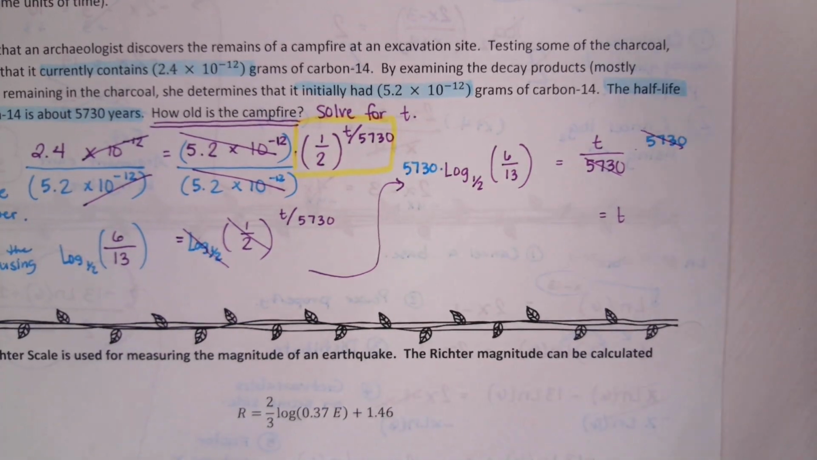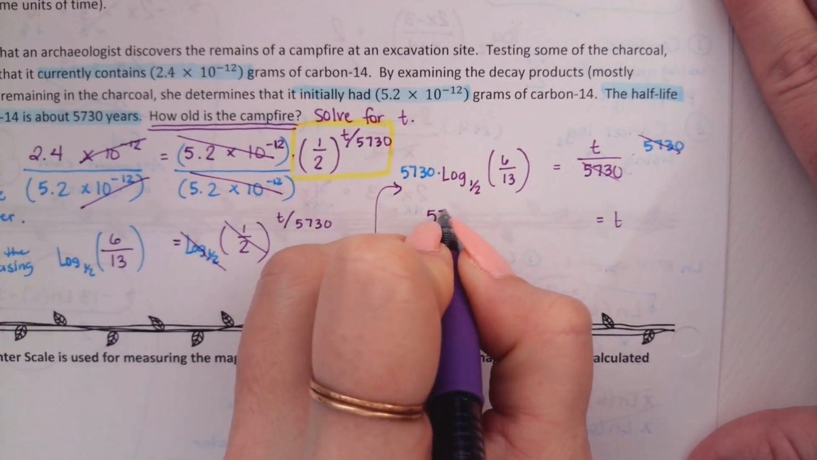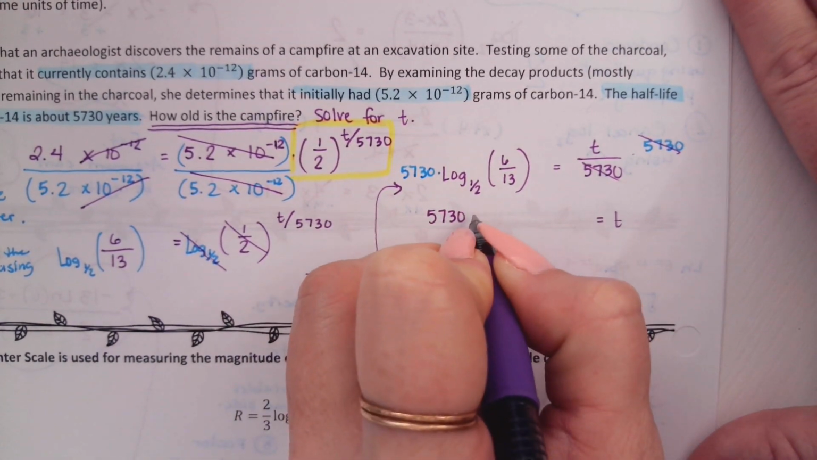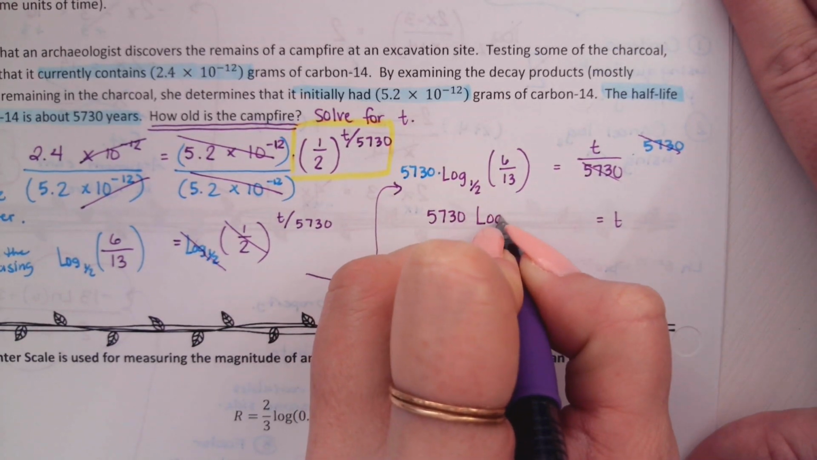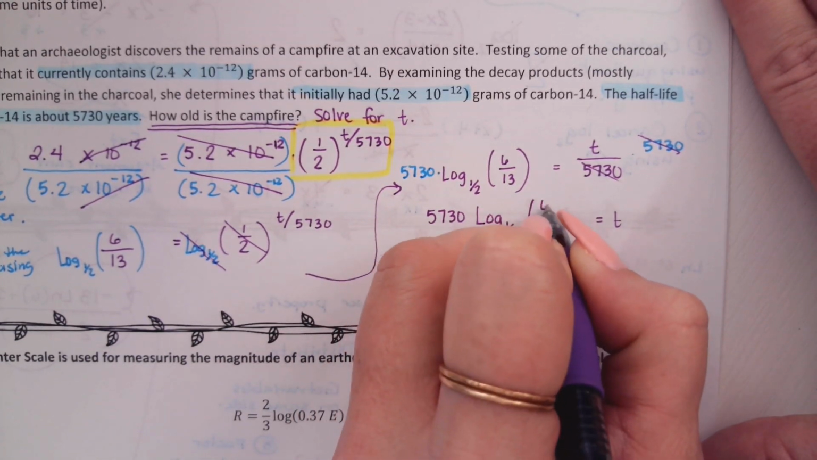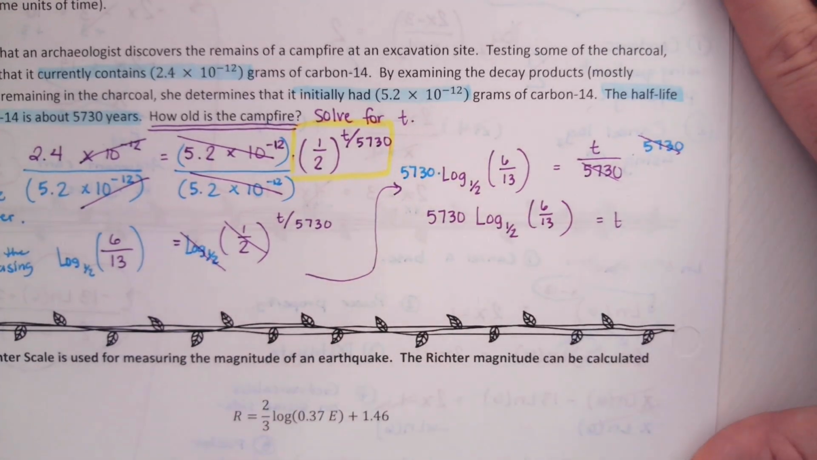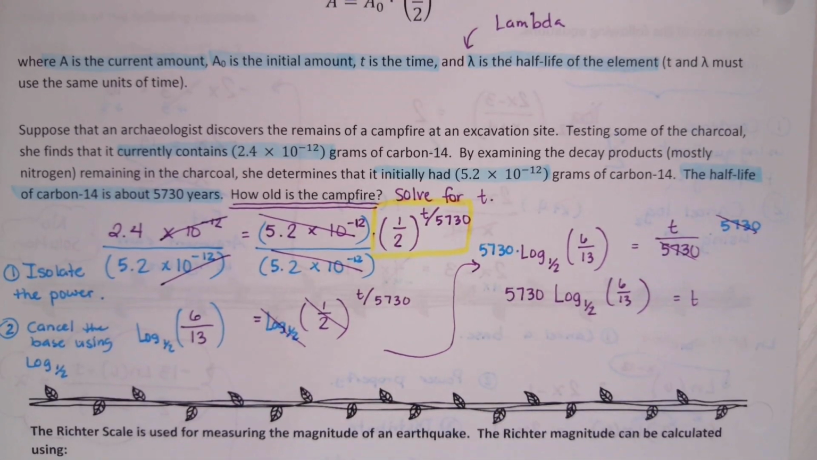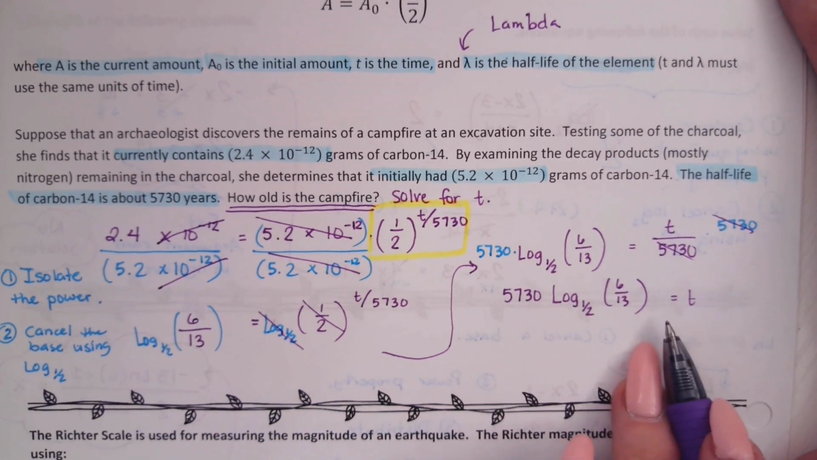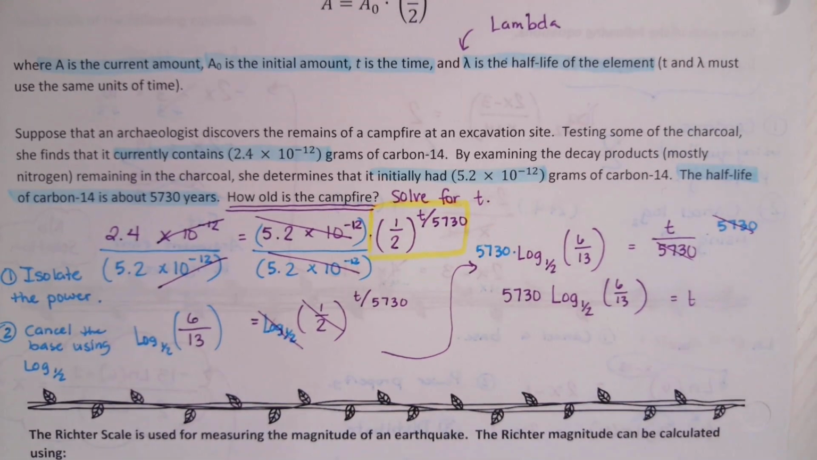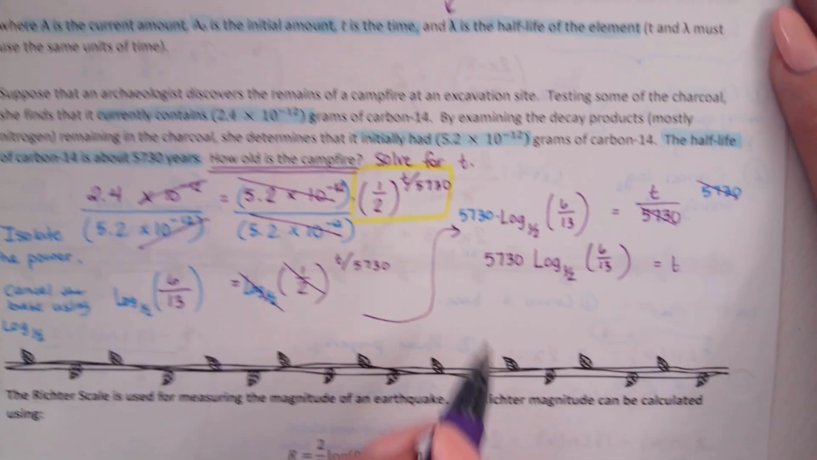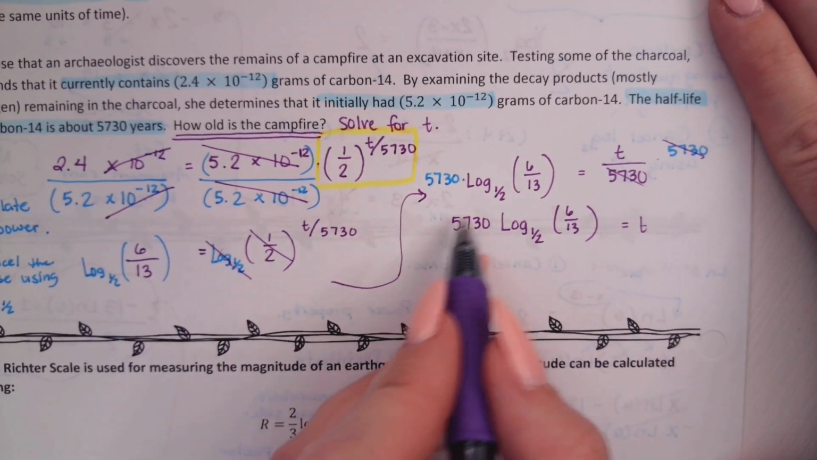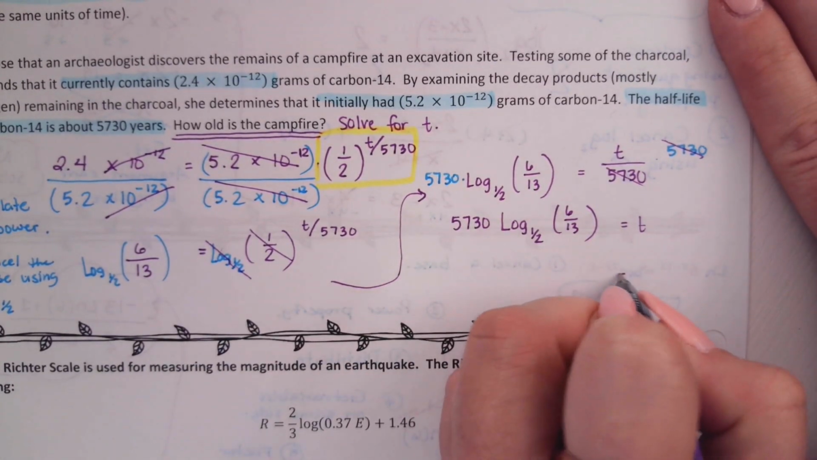Okay, so let's see. I'll have 5,730 times log base 1/2 of 6/13, which again is the exact answer. But if this archaeologist was like, how old is that campfire? And you answered with the word log in it, we might think you're a little crazy. We want an actual number. So I'm going to use my change of base rule to be able to do this.